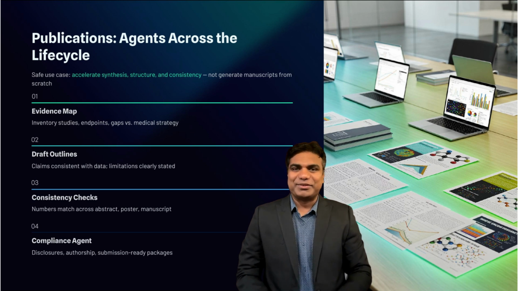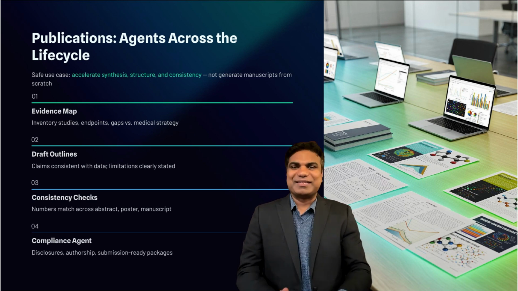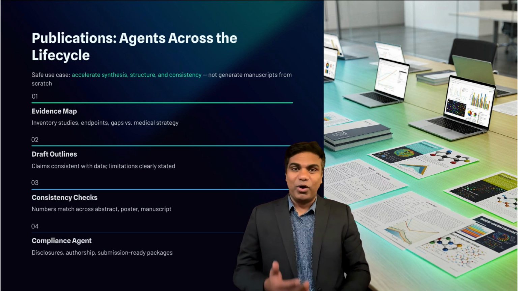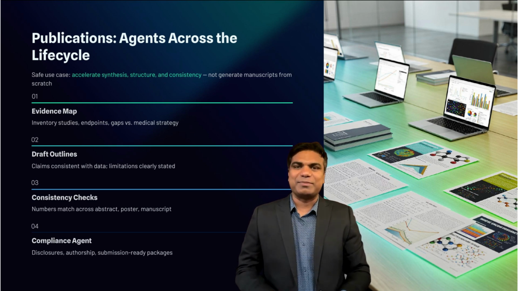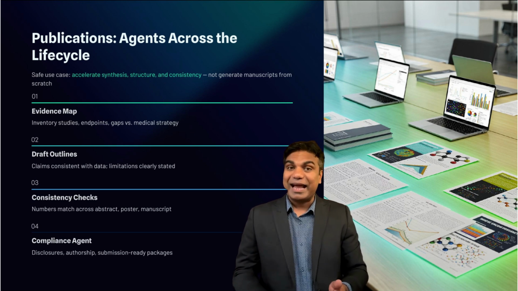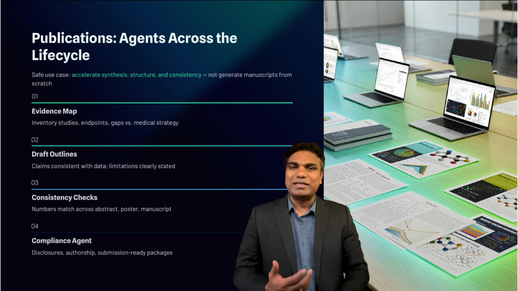Next is publications, which is a long-range, process-heavy domain. Publication planning includes strategy, gap analysis, timeline orchestration, author coordination, compliance checks, and the production of many document types such as abstracts, posters, manuscripts, and plain language summaries. Generative AI agents can help across the lifecycle, but the safe use case is not to generate a manuscript from scratch and hope it is accurate.